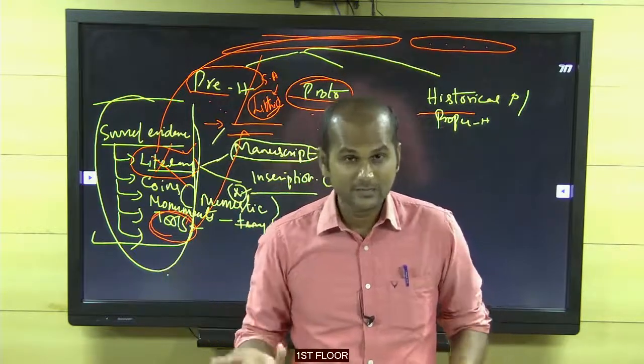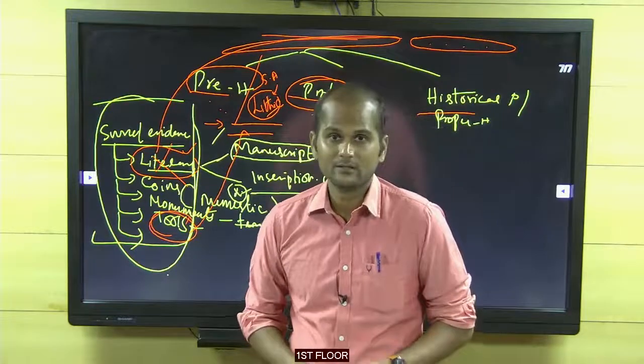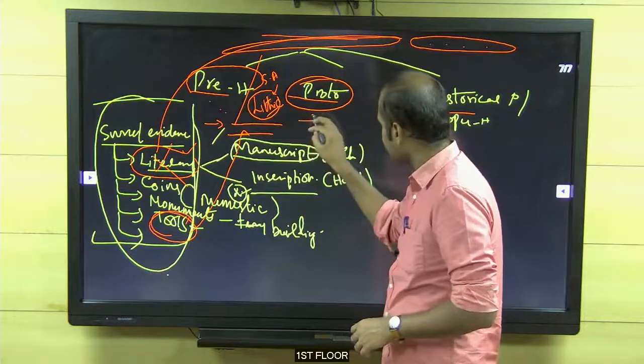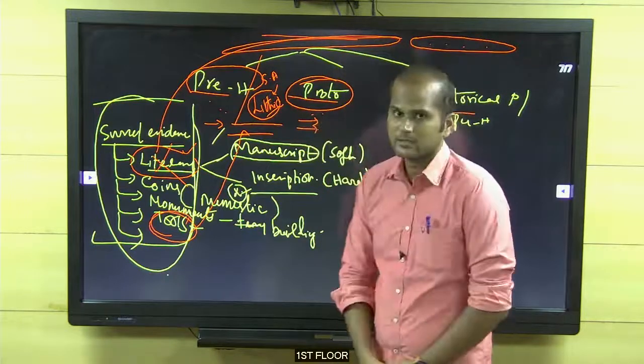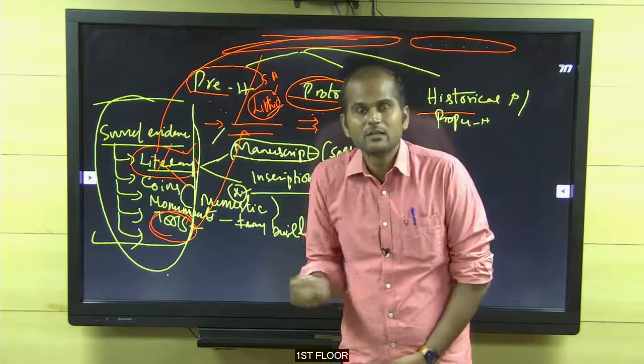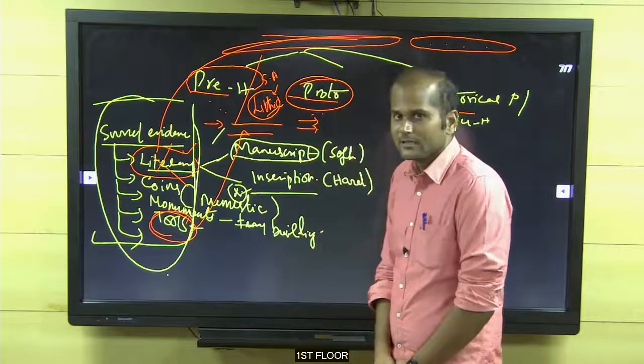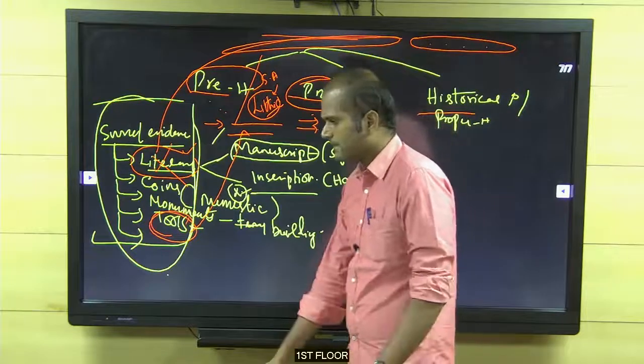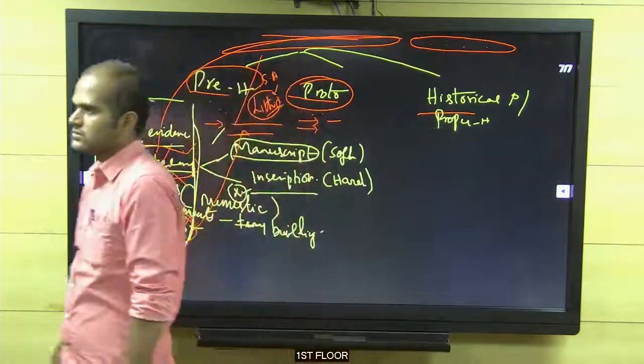I couldn't understand, sir. Please explain. Yes, I'll explain this. Here, non-availability of source. Now you come to here. You write it proto-history. Why is it called proto-history? Proto-history means like history but not history. Why it's called proto-history: it is the availability of literary sources. Note it down. Availability of the literary sources,